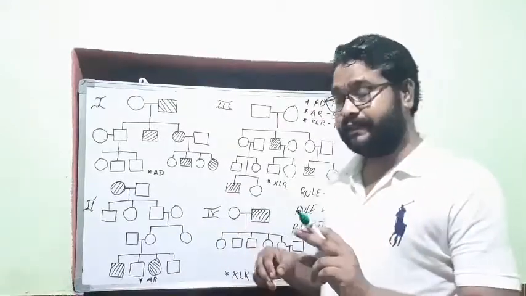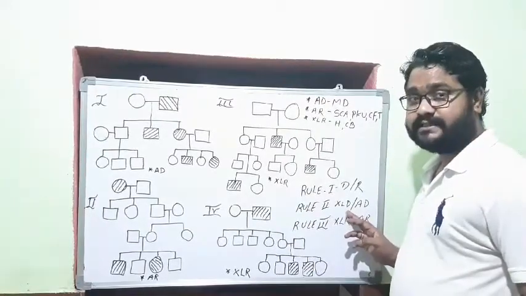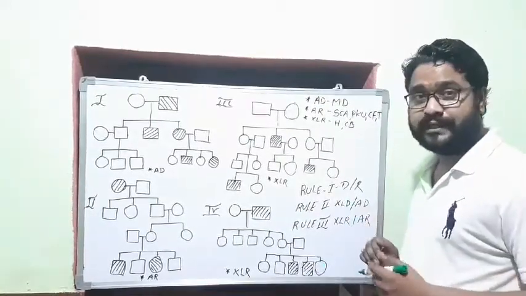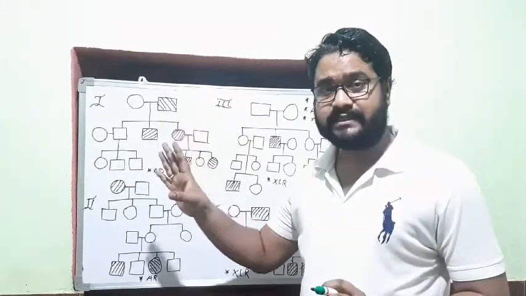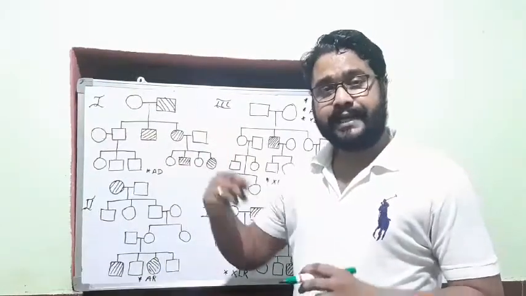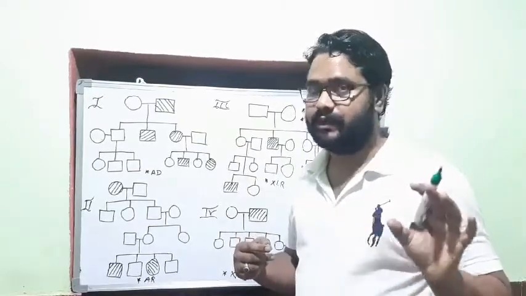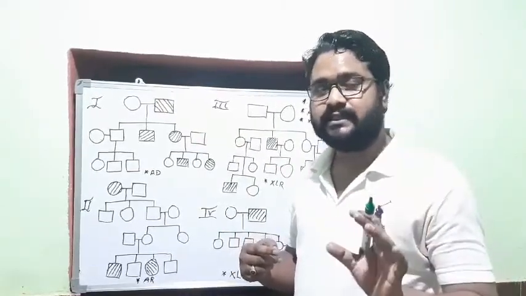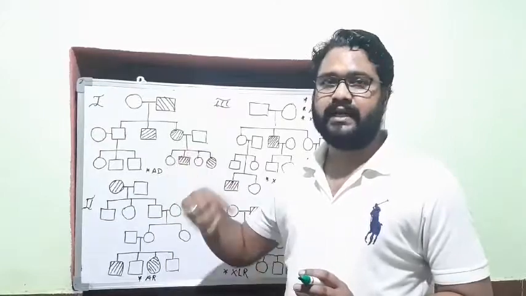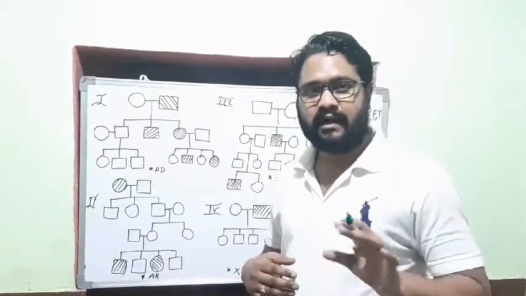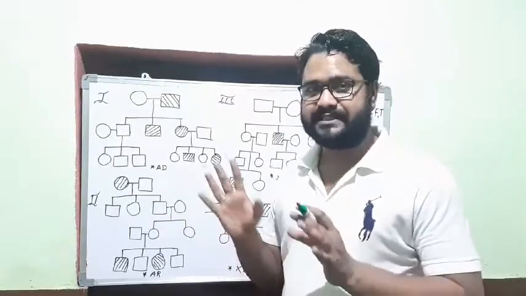Now if it is dominant, then we have to apply the second rule to classify whether it is X-linked dominant or autosomal dominant. What is the second rule? If an affected male has an affected mother and all his daughters are affected, then it is X-linked dominant. But if it is not like this, then it is autosomal dominant.